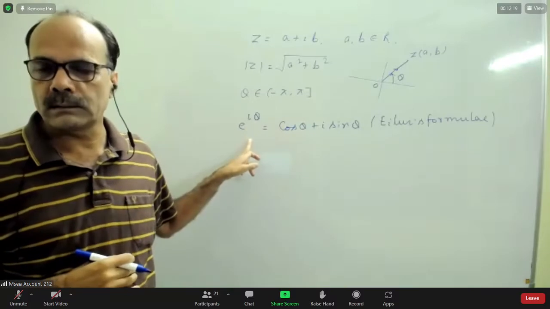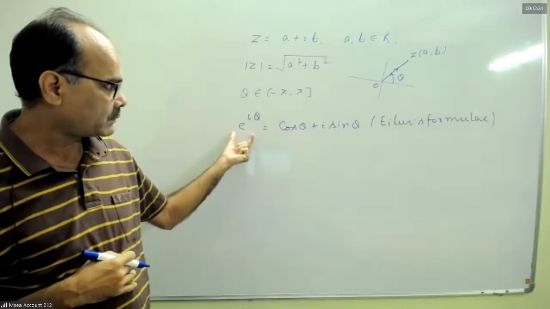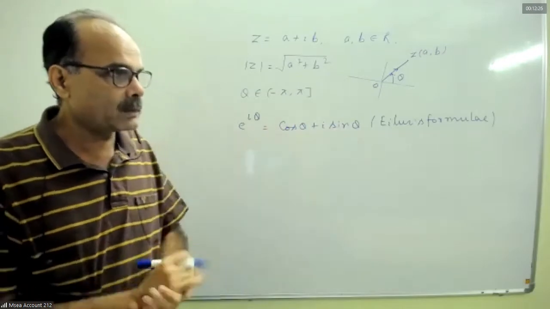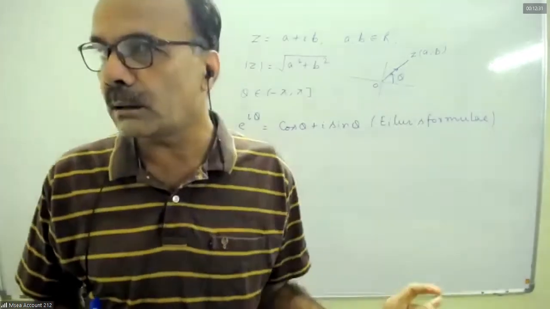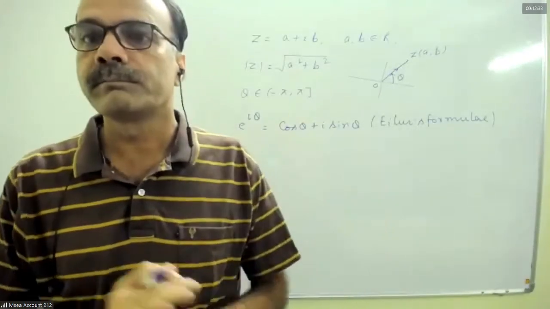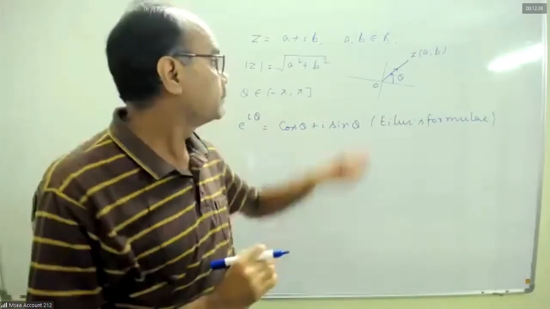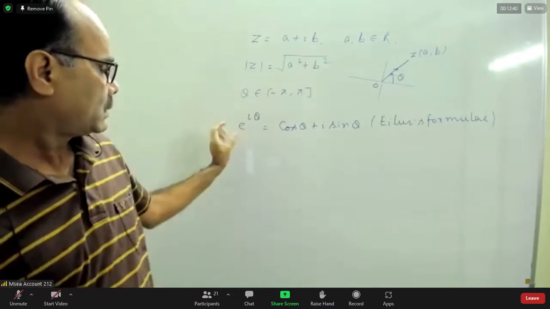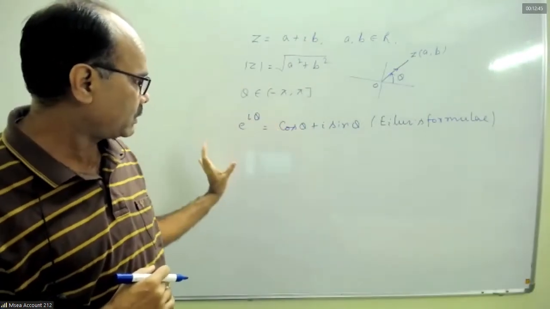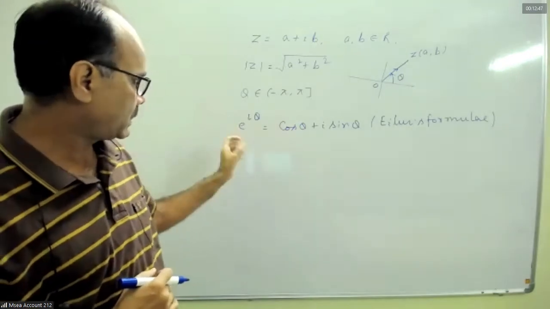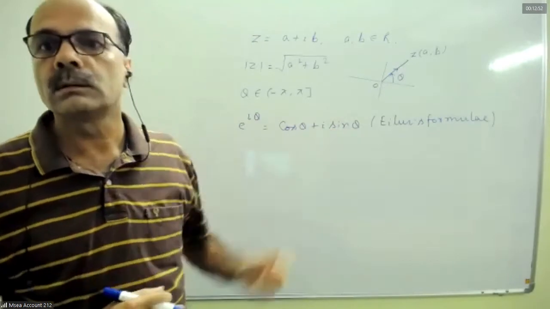If you expand it, the real part will be equal to the expansion of cos theta. The imaginary part will be equal to the expansion of sin theta, not i sin theta. When I say imaginary part, it means only b. If you equate the real part with cos theta, they will be equal, and the imaginary part of e to the power i theta will be equal to the expansion of sin theta.